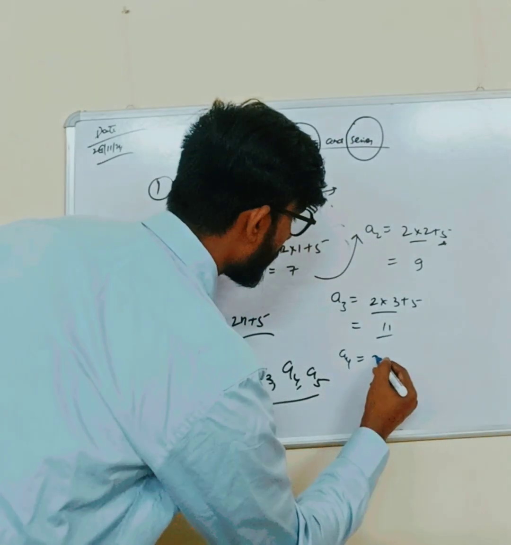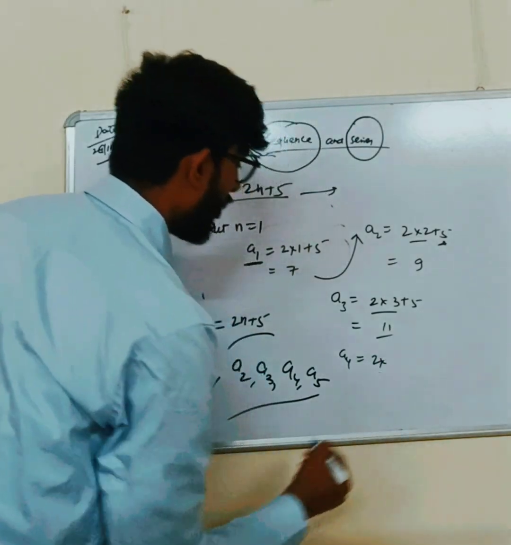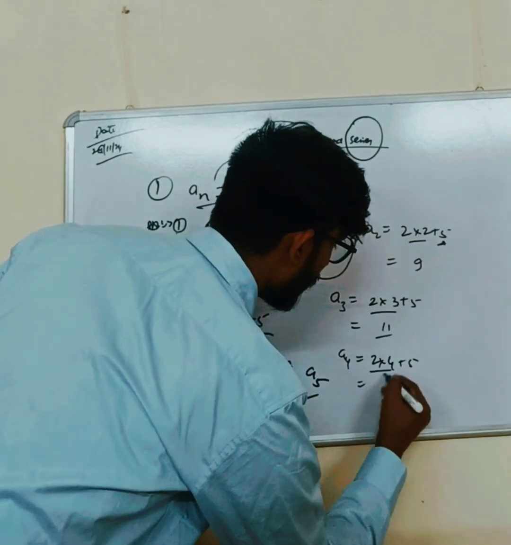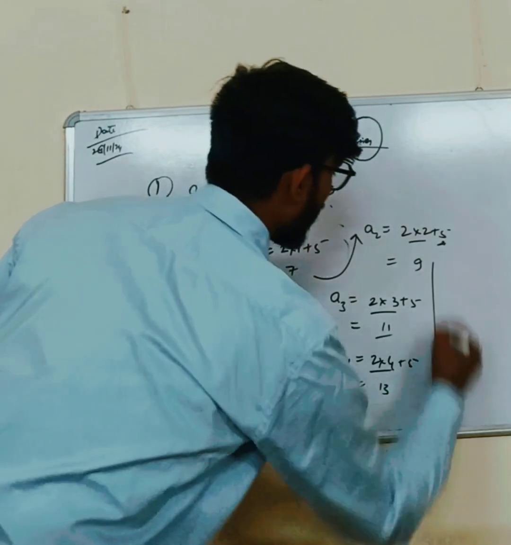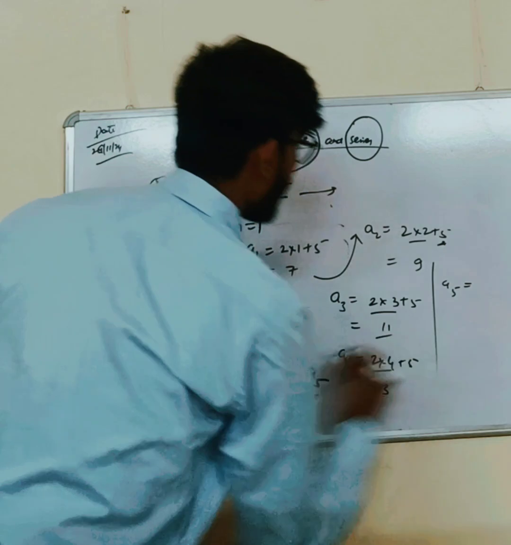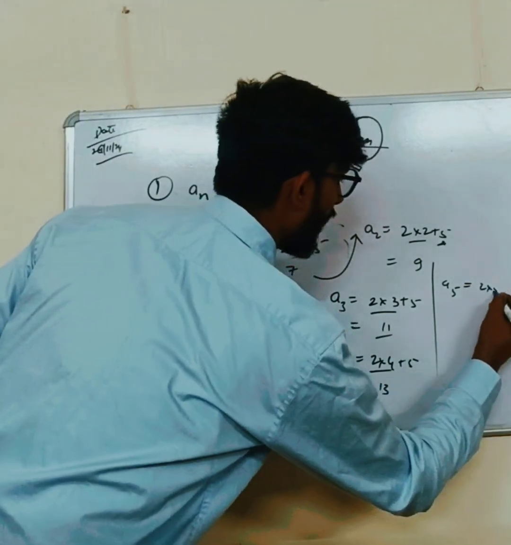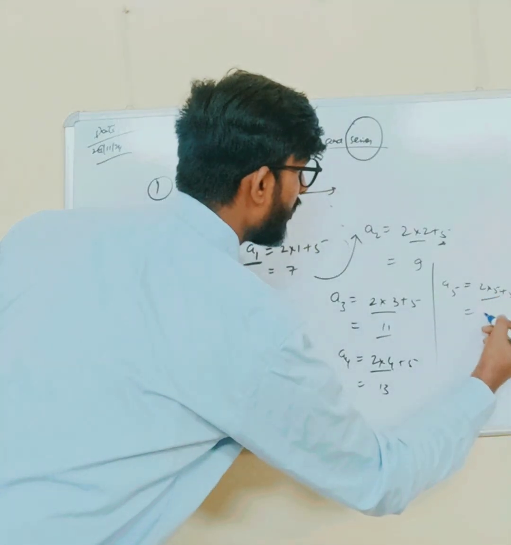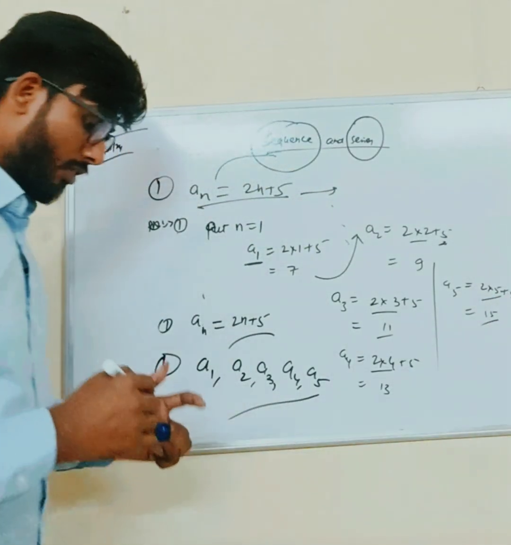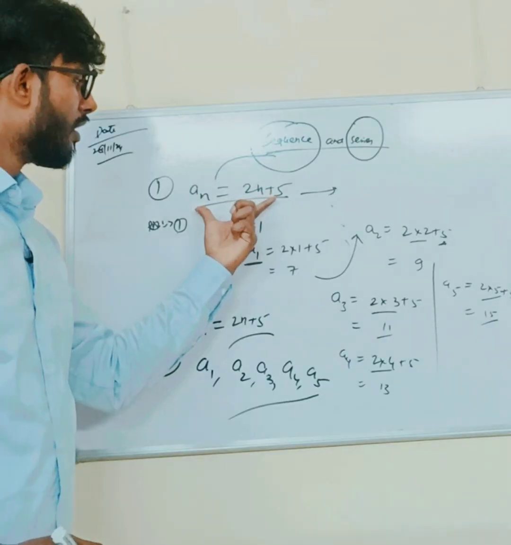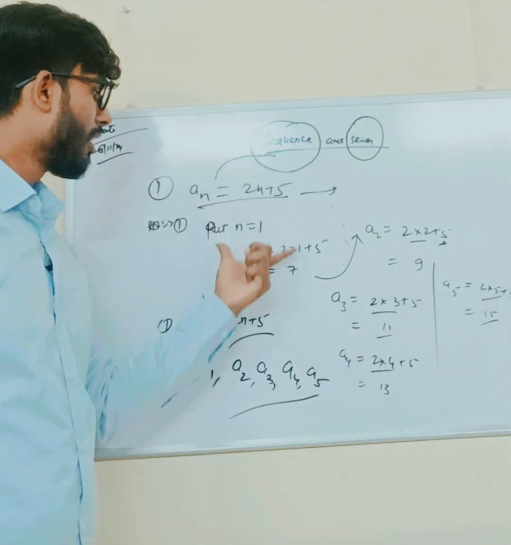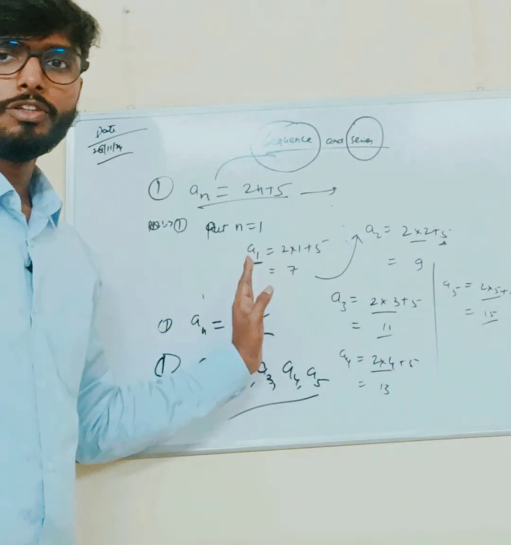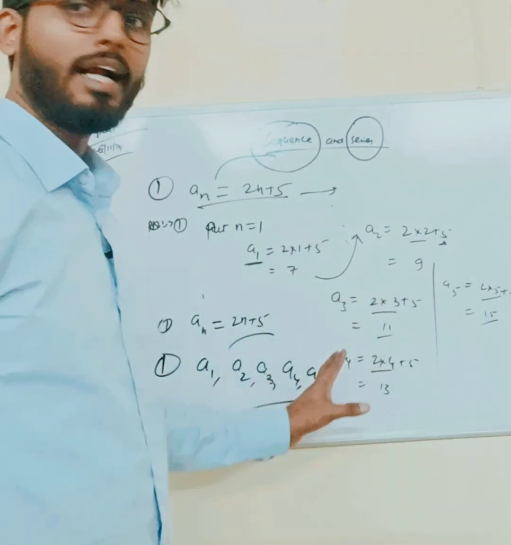And for the a4 value, we just put n equal to 4, then we get a4. So 2 4s are 8, plus 5, is 13. And similarly we can find the fifth term: 2 into 5 plus 5, that is equivalent to 2 5s are 10, plus 5, is 15. So by this sequence function we are able to find the required first five terms a1, a2, a3, a4, and a5.